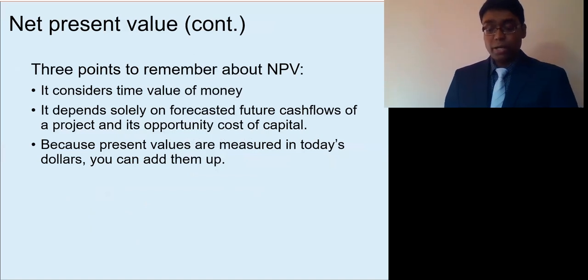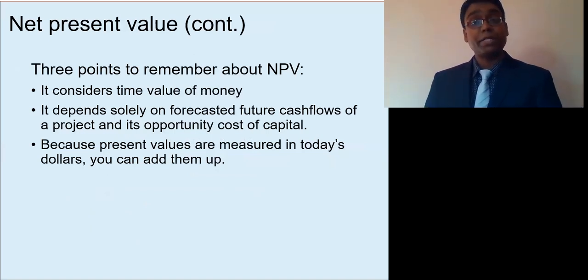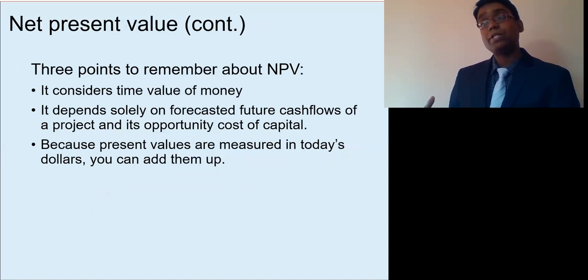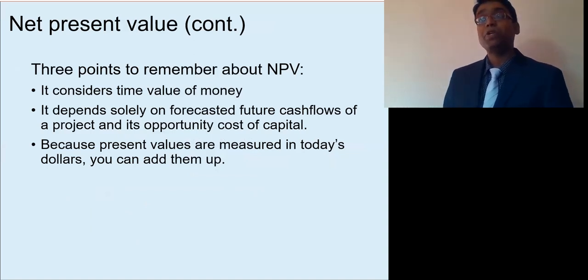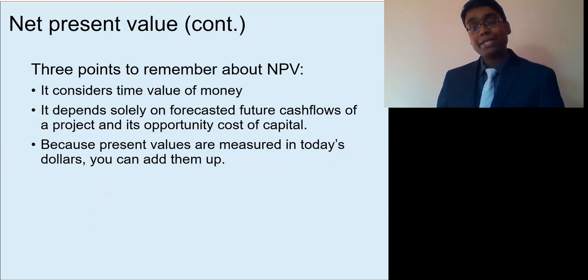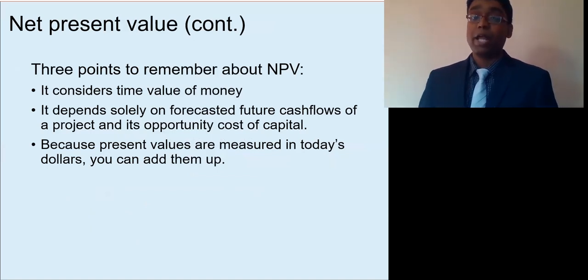And last of all, NPV has an additivity principle. Since NPV is represented in current dollar amounts, if we have multiple projects, we can simply add NPVs to get an accumulated value.